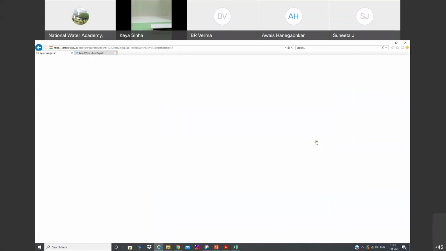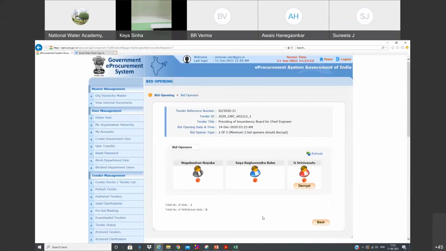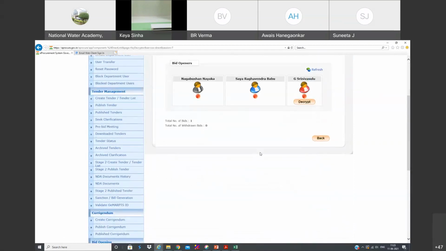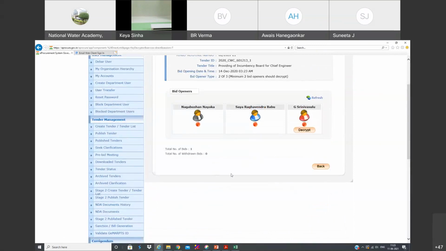Anyway, I alone can decrypt this one. Minimum 2 are required. So here, when names are going to come, all the documents we are able to see. And if there are any shortfall documents, we can even seek clarification from them.